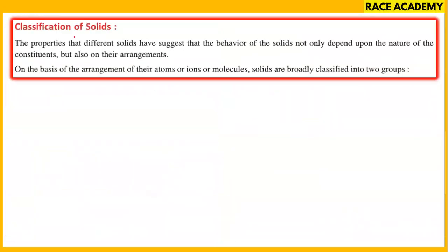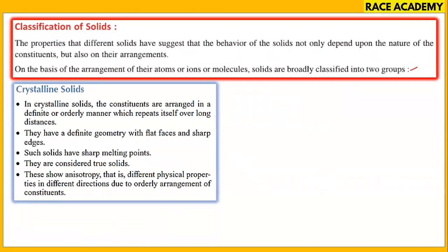Now see the classification of solids. Properties of different solids suggest that the behavior of solids depends not only on the nature of constituent particles but also on their arrangement. On the basis of arrangement of their atoms, ions, molecules, solids are broadly classified into two groups. Crystalline solids: constituents are arranged in a definite orderly manner, with definite geometry, flat faces and sharp edges, and such solids have sharp melting points and are considered true solids.